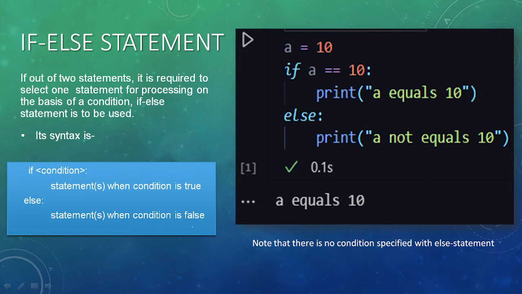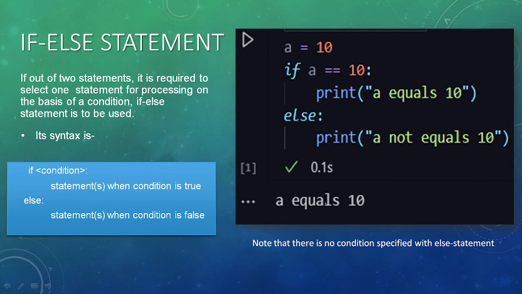We can take another example of finding the greatest of any two given numbers. Again, we will take two variables here, A and B. We will check the condition, and if the condition is true, the if block will be printed. If the condition is false, the else block gets executed.